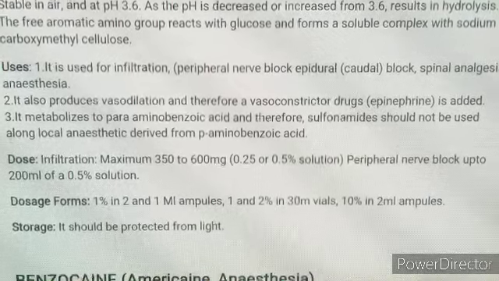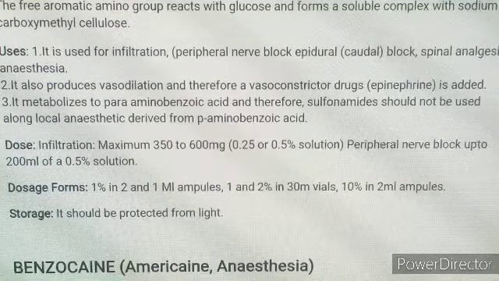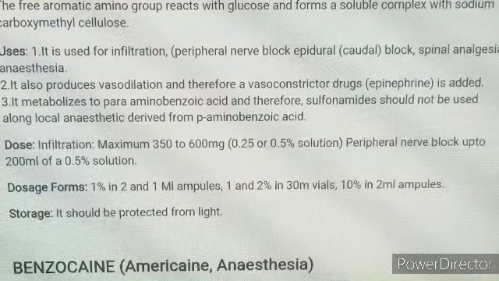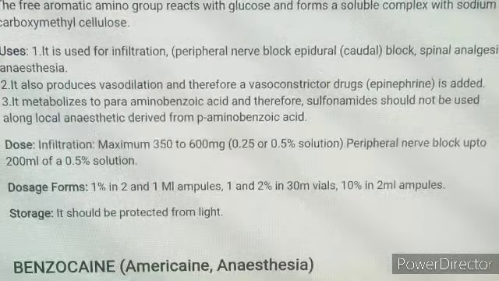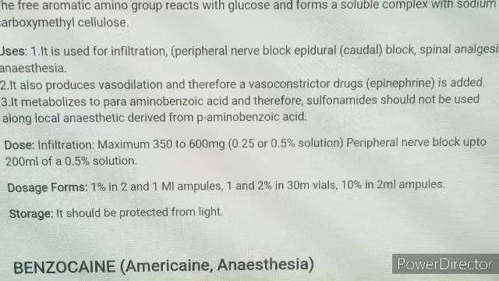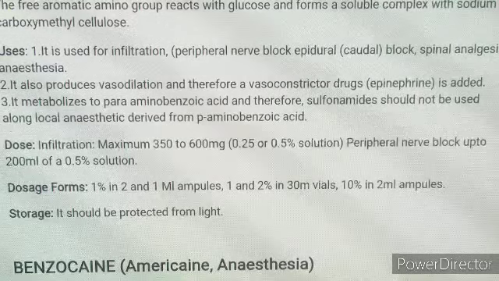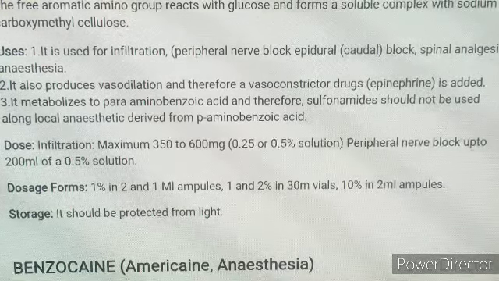It is metabolized to para-aminobenzoic acid, and hence sulfonamides should not be used along with this local anesthetic. The dosage: for infiltration maximum 350 to 600 milligrams of 0.25 to 0.5% solution, and for peripheral nerve block up to 200 ml of 0.5% solution.